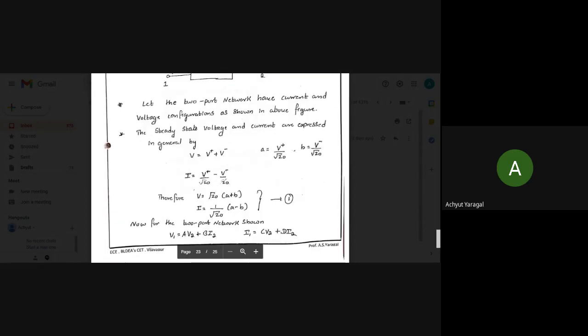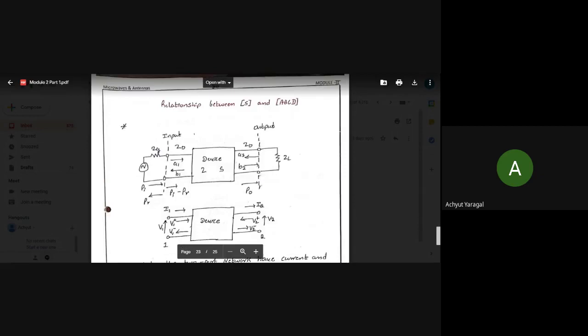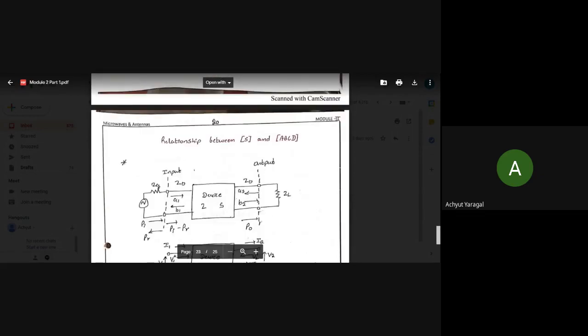Now let us move on to this last topic, where we try to understand the relationship between all the parameters. Previously we have learned, and usually we try to have, the relationship between S parameters and the ABCD parameters. An important question could be asked in the examination, and it is a derivation kind of a thing.